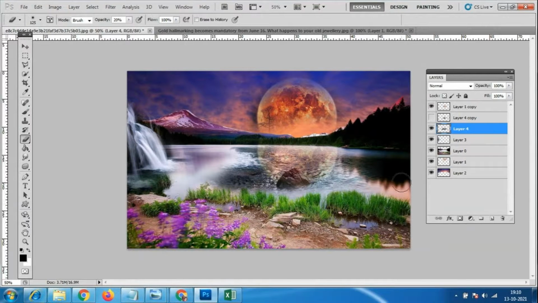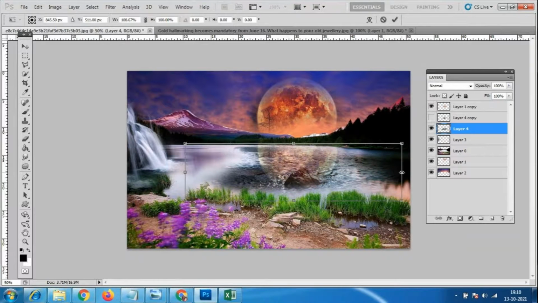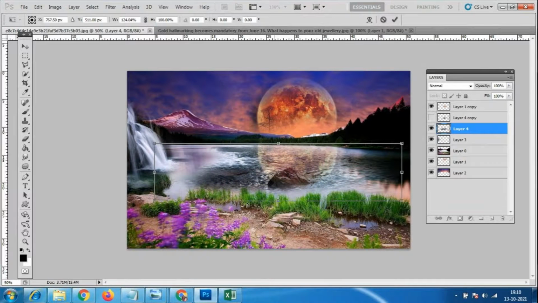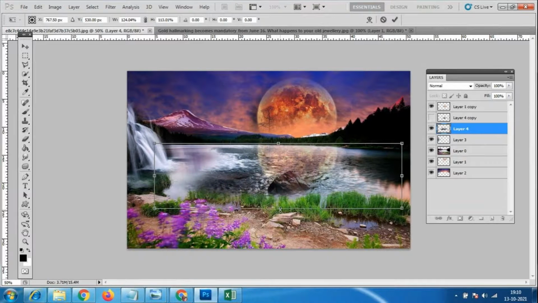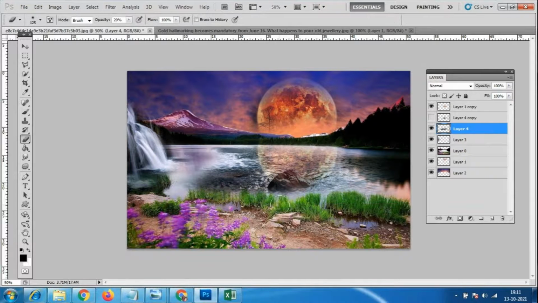So only this much part is having a little disturbed water. Okay, Control T, I can make it, and I can make it a little bit like this. See here, even with this water you can see the reflection.